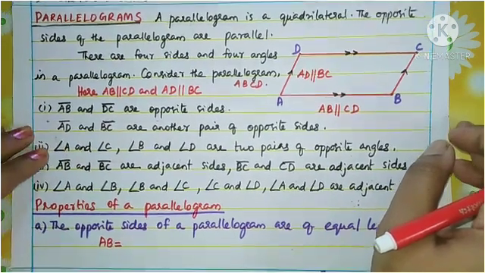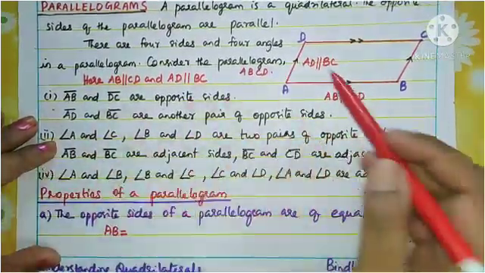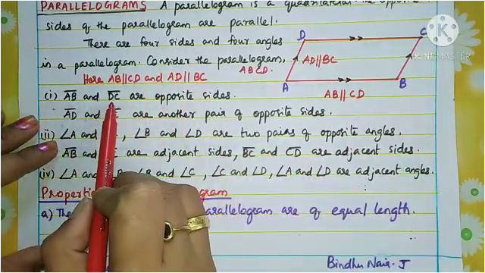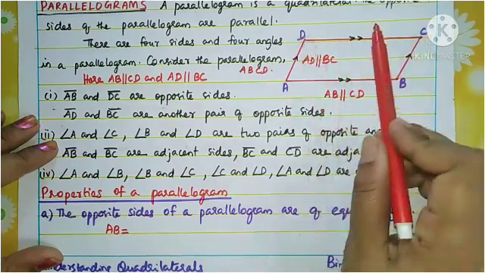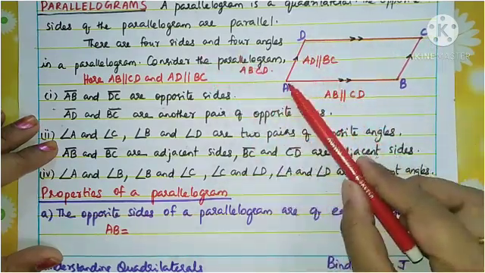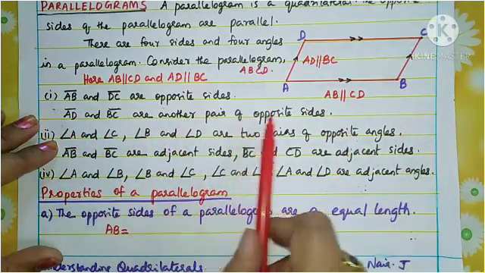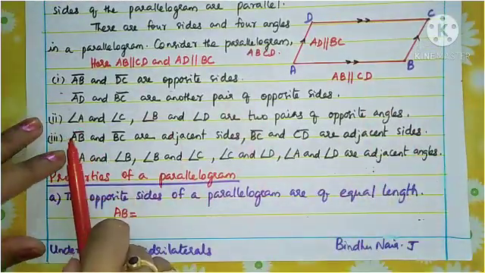Now see the properties. You want to learn some things from here. AB and CD are opposite sides, correct? Similarly, AD and BC are another pair of opposite sides. Okay, now what is the next point?